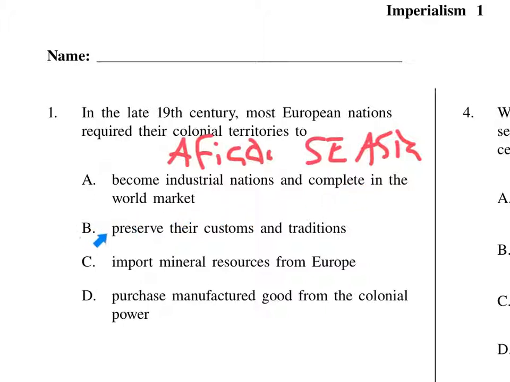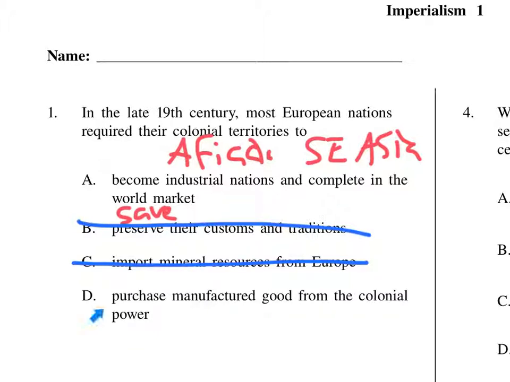market? Was it B, preserve their customs and traditions? No, I know preserve means sort of save, and the European nations were not interested in that, so we can cross out B. Was it C, import mineral resources from Europe? I don't think places in Europe were sending it out to Africa, so I can scratch that from the list.